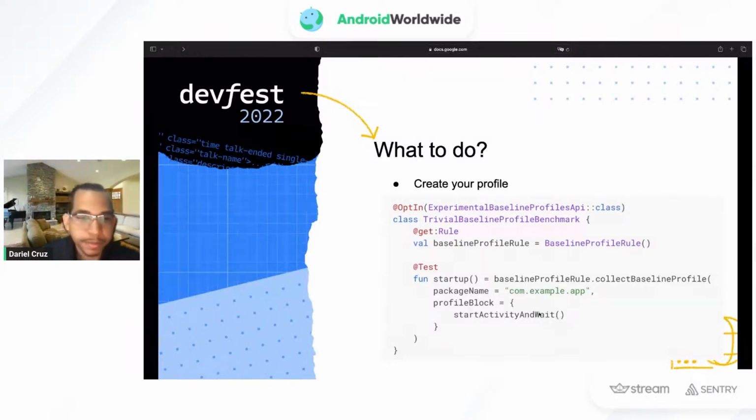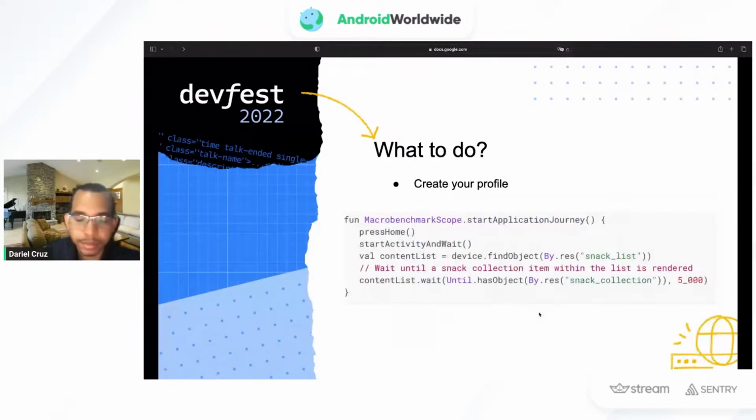So we can create baseline profiles for different kinds of interactions with the UI. For example, here's an example of a start application. It presses home, meaning that it goes out of the application in case it's open.